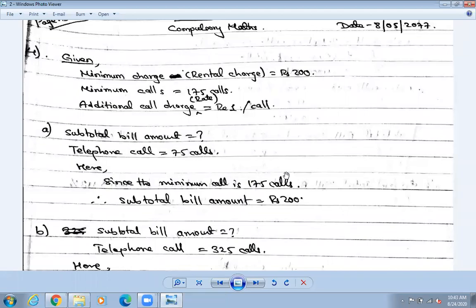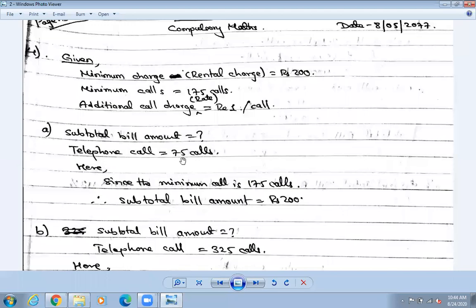Whether you drink it or not, you need to pay 1000 rupees. You can't say, I don't drink Red Bull, give me a discount. That is not possible. Similarly, if you call up to 175 calls, make one call, two calls, or even no calls at all this month, how much do you need to pay? That will be registered as 175 calls only and it will charge you 200 rupees. So look here, telephone call 75.